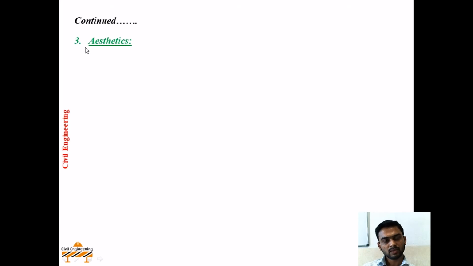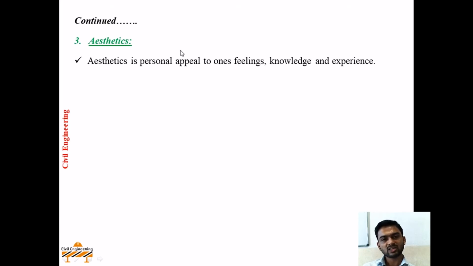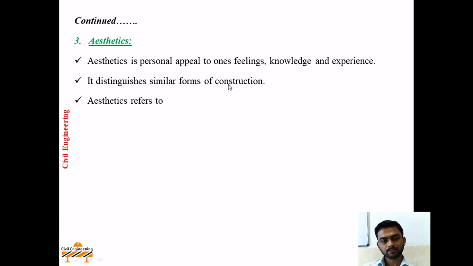The third principle of architectural planning is aesthetic. Aesthetic is personal appeal to one's feeling, knowledge, and experience. In short, when we are going to plan a building, it may be a bungalow, residential building, apartment, or public building, and we try to give a good aesthetic view so that our building looks good when one sees it, and this distinguishes our building from similar forms of construction.